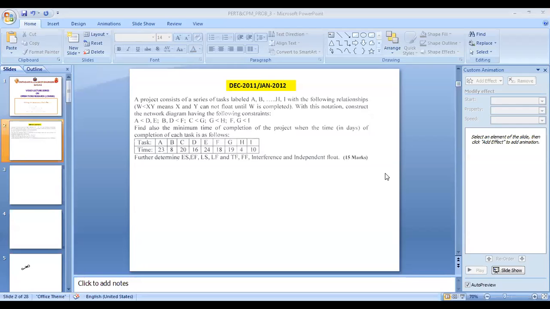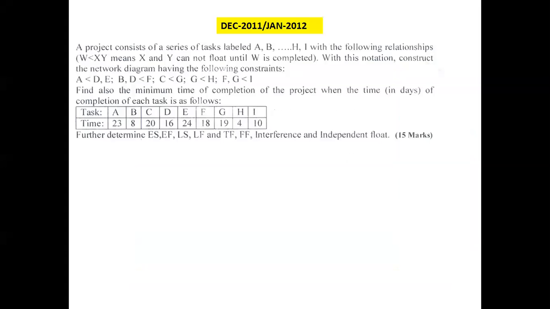In this session, we'll solve one more problem from the previous question paper. The problem is somewhat different from the normal questions. And here we can see that this was asked in the December 2011, January 2012 question paper.